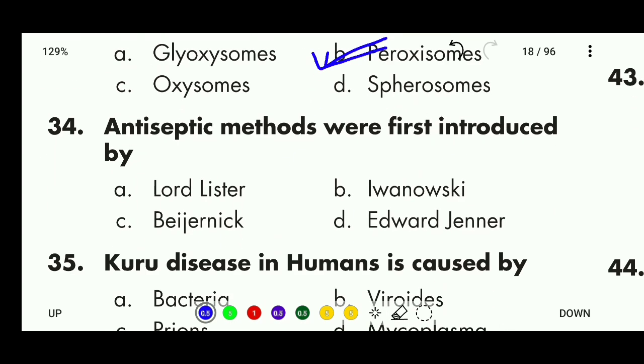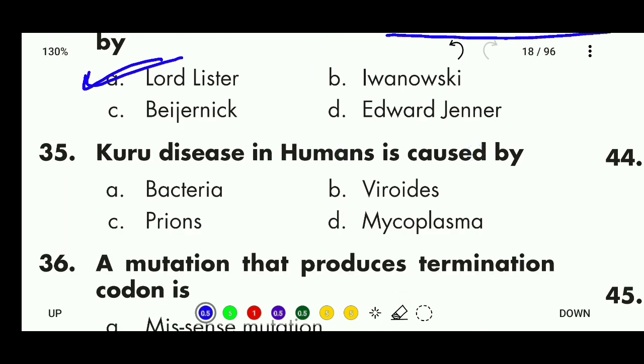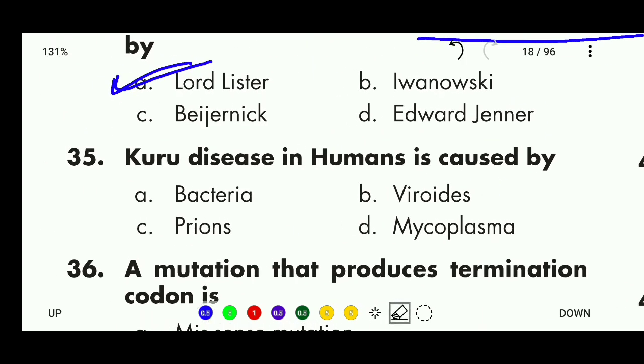Next, antiseptic methods were first introduced by Lord Lister, Lewanowski, Wiesernick and Edward Jenner. So correct answer is A, antiseptic methods were first introduced by Lord Lister. Last question of this video. Kuru disease in human is caused by bacteria, viroids, prions and mycoplasma. So right answer is C, prions.